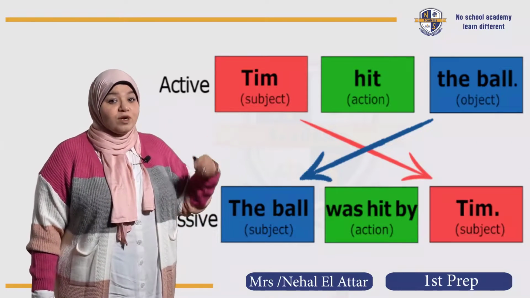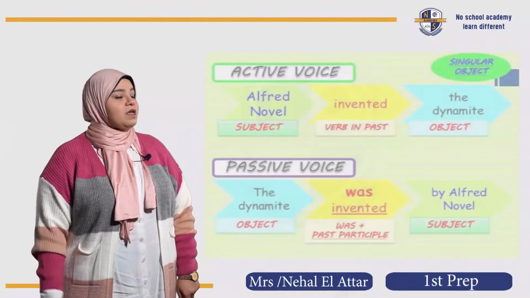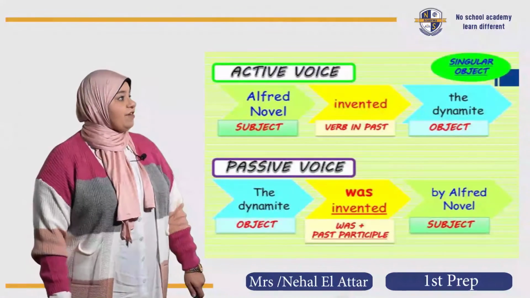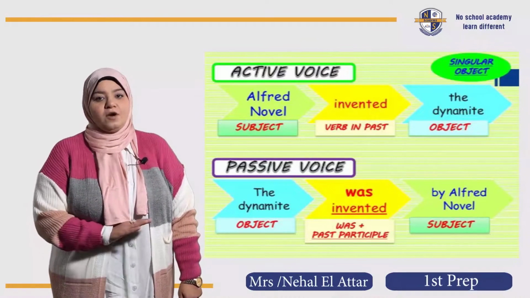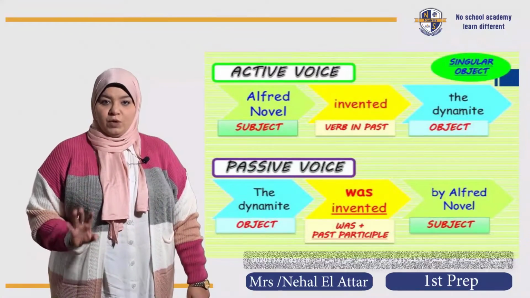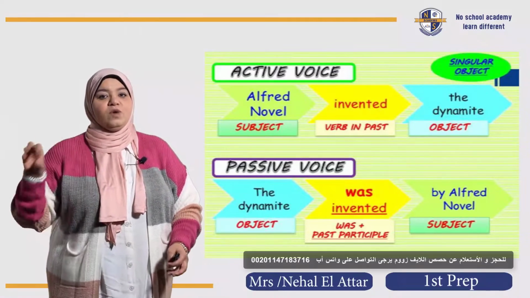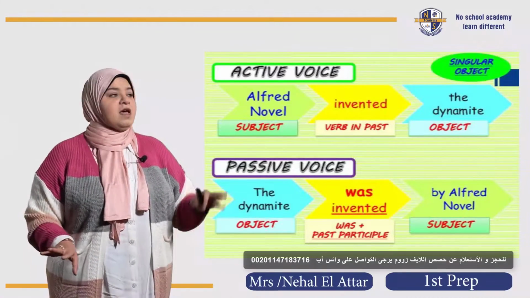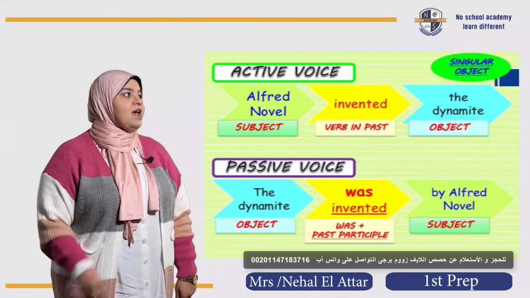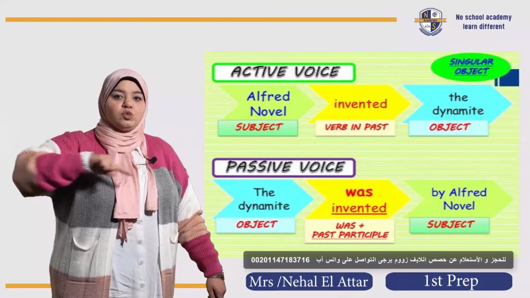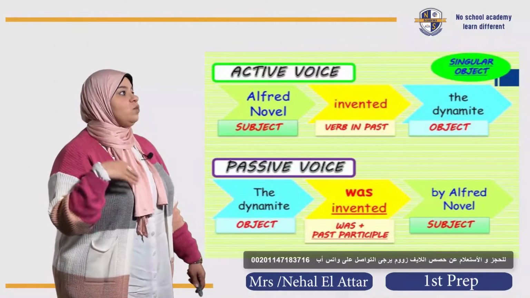Let's see what's next. More and more examples to make it so clear. We have here another example. Alfred Nobel invented the dynamite. I want you just to extract the building blocks from each sentence you have, okay? So you're going to determine where is the subject, where is the verb, and where is the object, okay? Then alter. The SVO is going to be OVS. So we're gonna say the dynamite. We're going to start with the last object in the sentence, the dynamite. Then work on the verb.